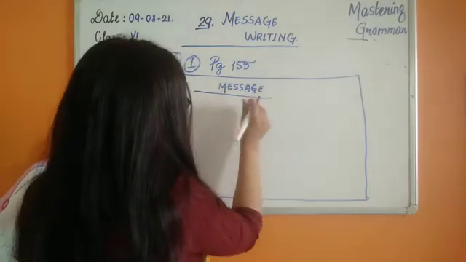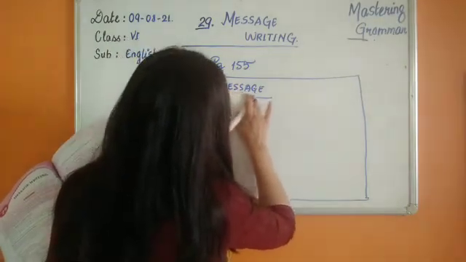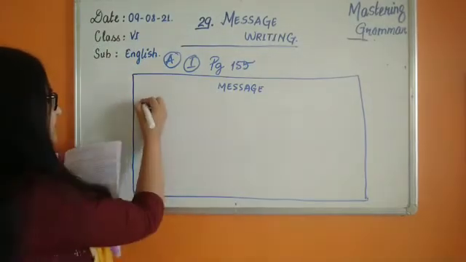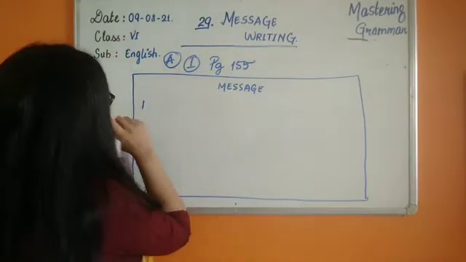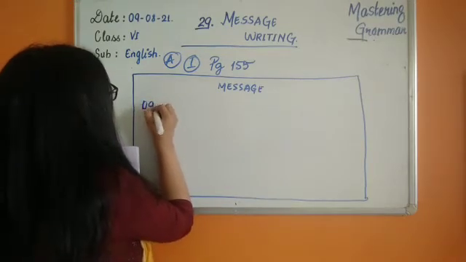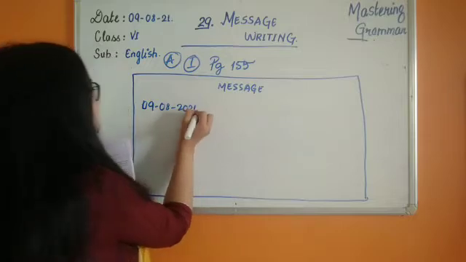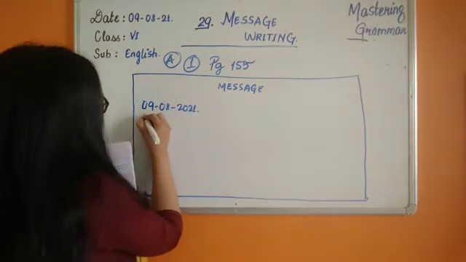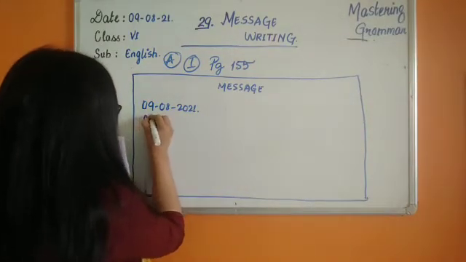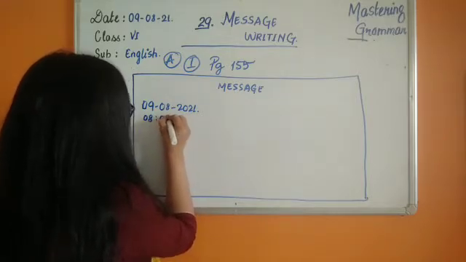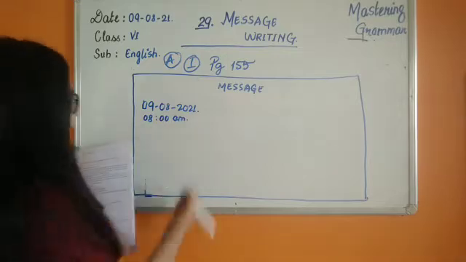Now message, sorry, you don't need to underline this word. Okay. Now we are going to leave one line. We are going to write the date. What is today's date? Let's write the date: 9/08/2021. Okay. Then we are going to write what? Time. Suppose it's 8 a.m. Okay. I wrote the time.